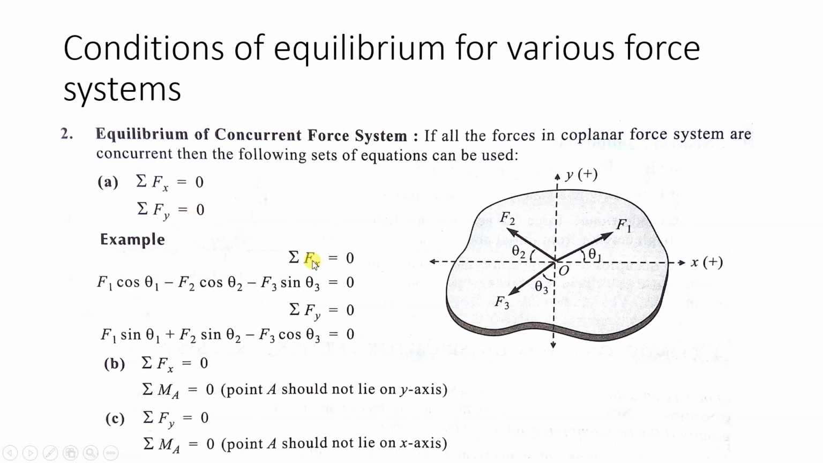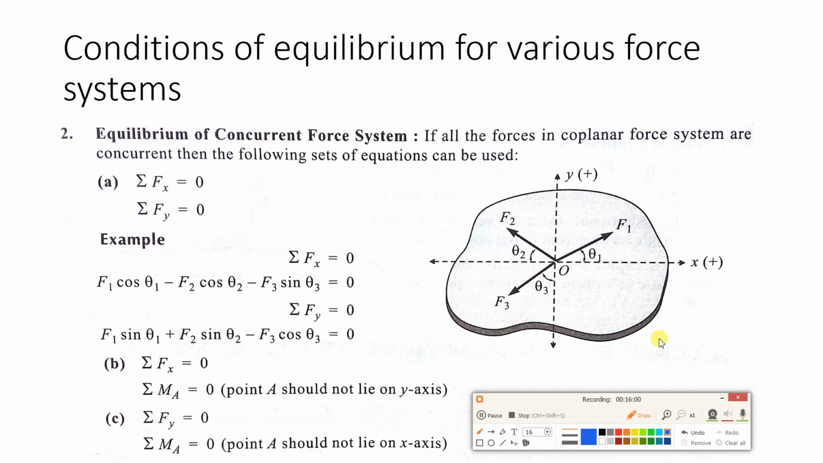Now what will be summation of Fx equal to 0? Understand here. You have to resolve the force. This will be the x component, this will be the y component. Here if you resolve F2, this will be x, this will be y. And if you resolve F3, this will be the x component, this will be the y component, and this is theta. Here this is theta and here this is theta. So if you want to write summation Fx equal to 0, what will that be? The first one will be plus F1 cos θ1.